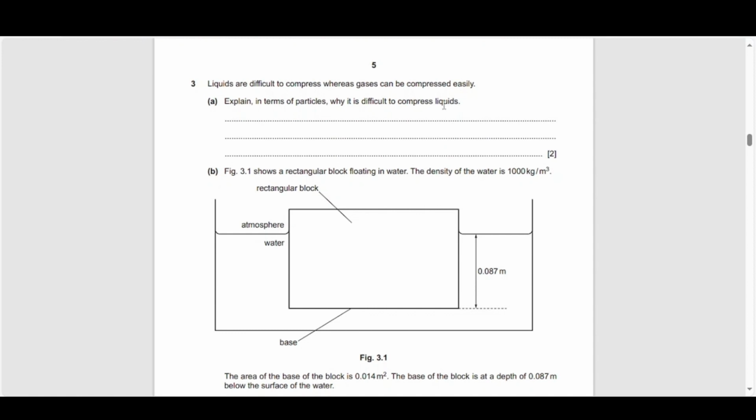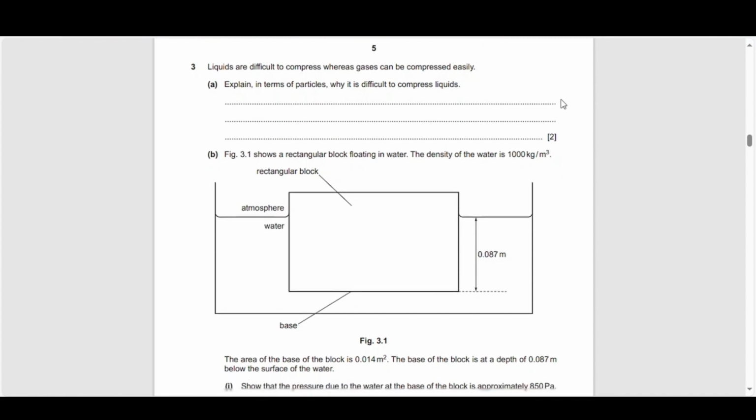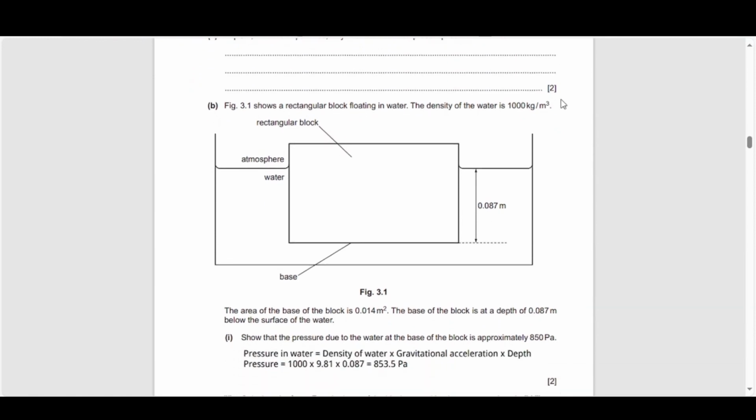This is again very common in paper 4, where you're going to have different chapters tested in the same question essentially. And here we have questions from the kinetic model of matter, and this is not a topic that has been covered yet, but I will be making a video about it soon. So we are skipping the question for now, but we will revisit the question later in the future.